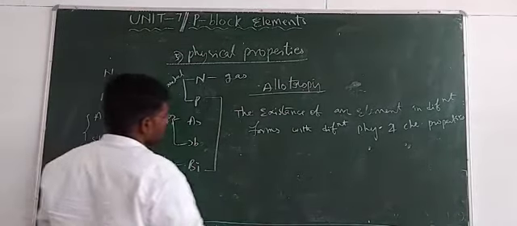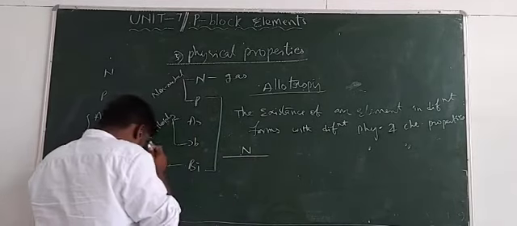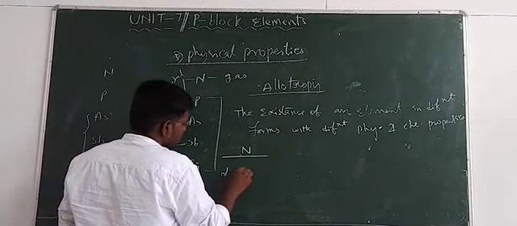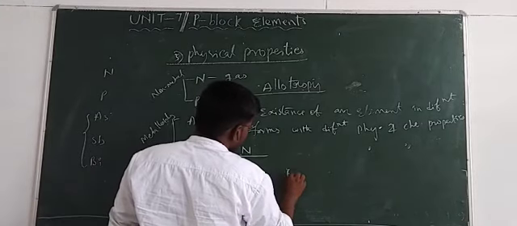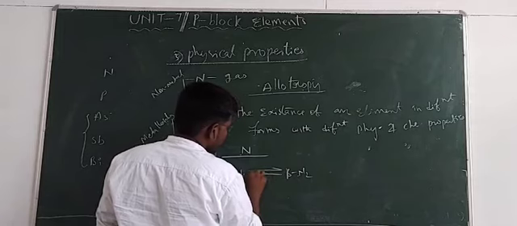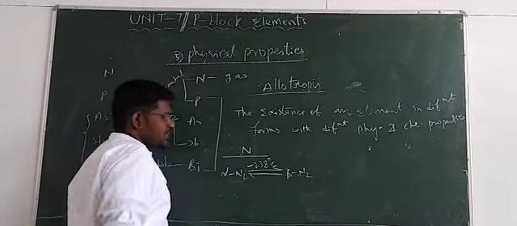First, let us take nitrogen. Nitrogen in solid state, it exhibits two allotropic forms. First one is alpha nitrogen and second one is beta nitrogen. So these two are in dynamic equilibrium at minus 238 degrees centigrade.